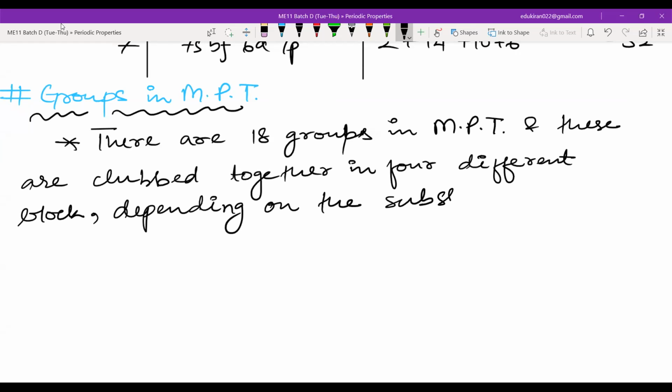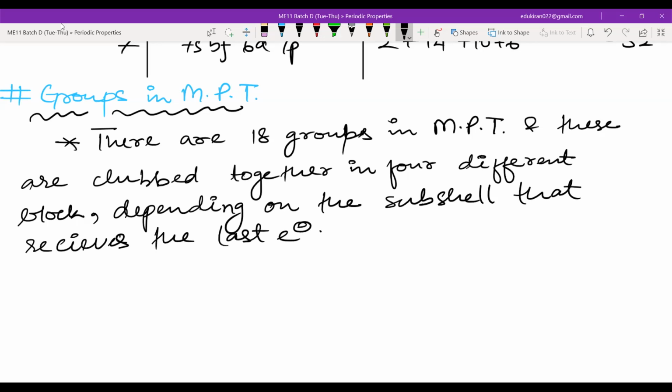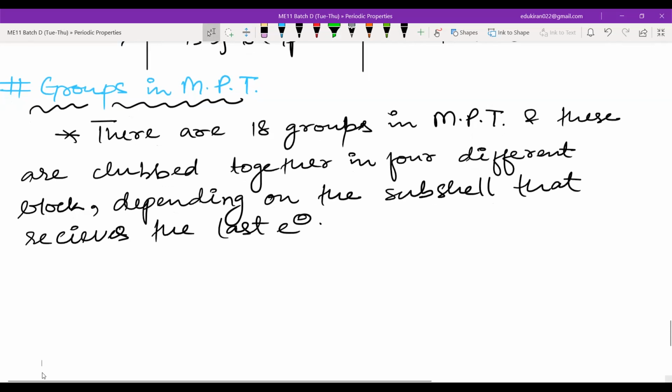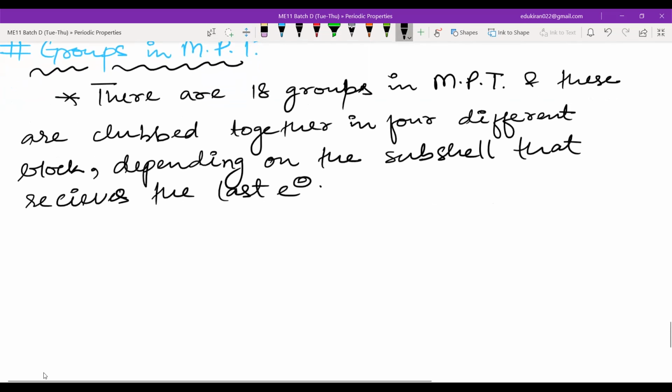Depending on the subshell that receives the last electron. So there are 4 subshells, that is S, P, D, F. That is why this is divided into 4 different blocks.